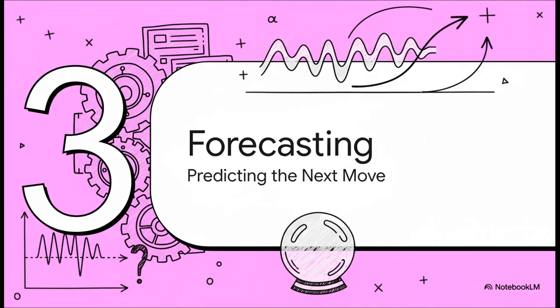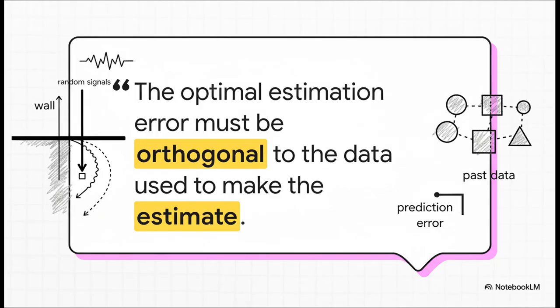All right, so we've got tools to model a signal, and we have tools to analyze its hidden structure. So now for the million-dollar question, right? Can we actually predict what it's going to do next? The secret to making the best possible prediction comes from this really cool idea called the orthogonality principle. I know it sounds super complicated, but the intuition behind it is actually beautiful.